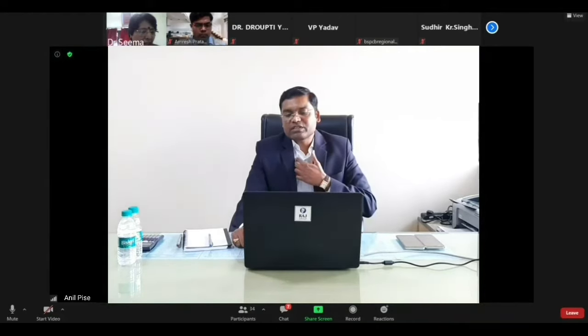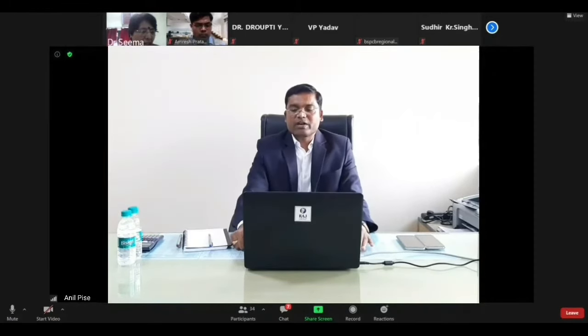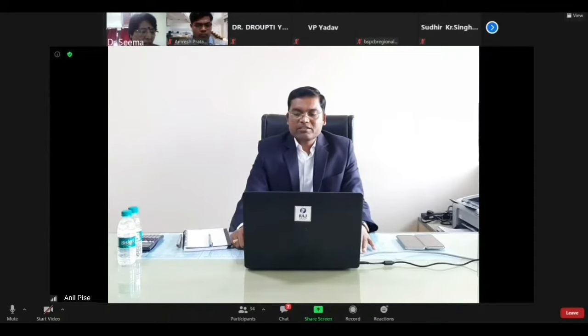The spent wash from the distillation plant we send for the biomethanation process. In biomethanation we reduce the COD and BOD and convert it into methane gas, and that methane gas is used in the boiler as fuel.